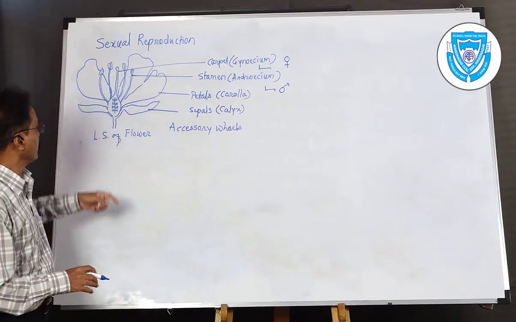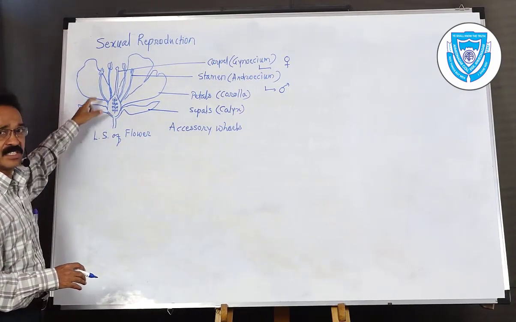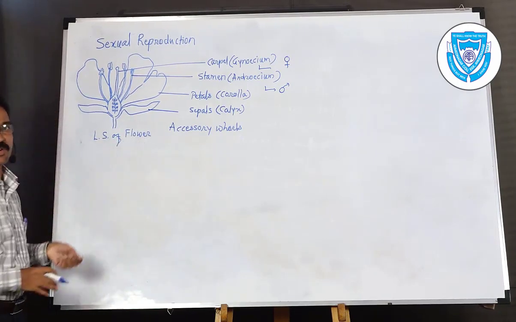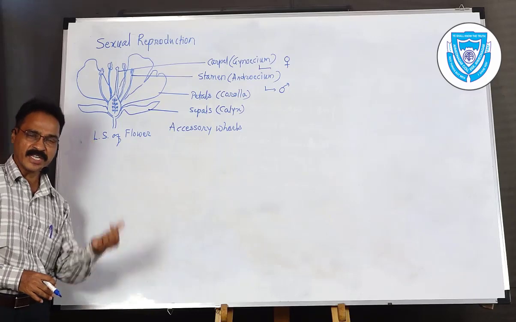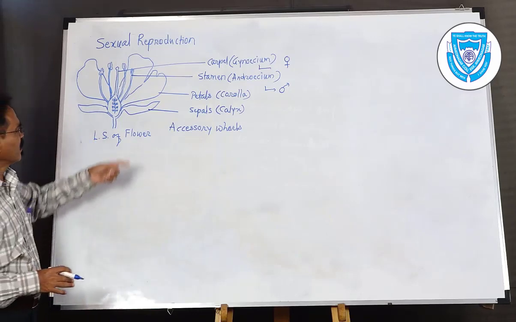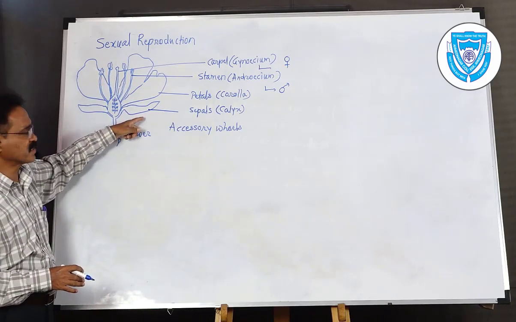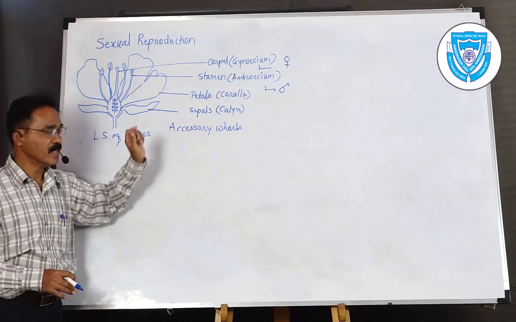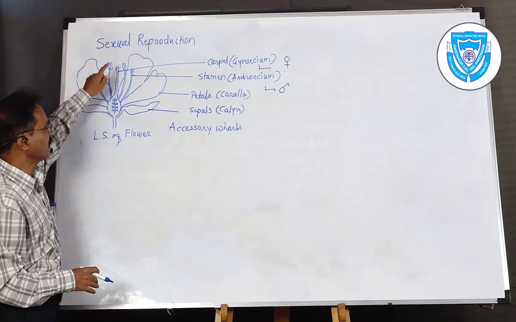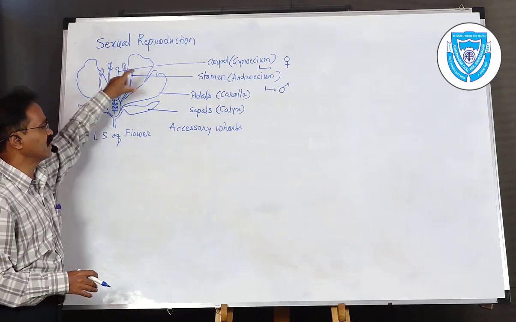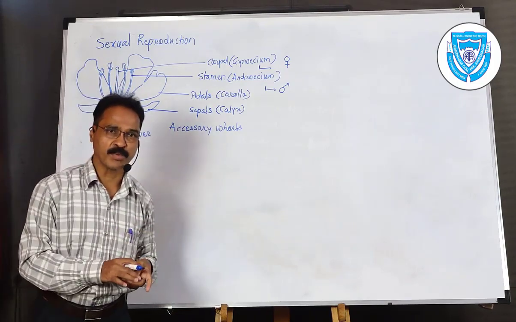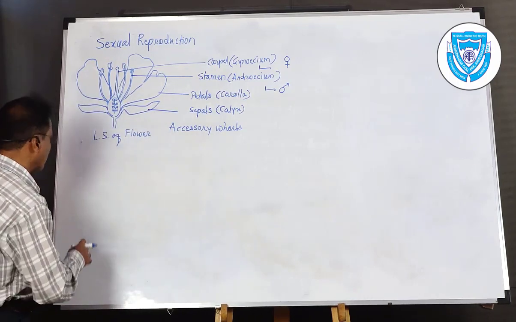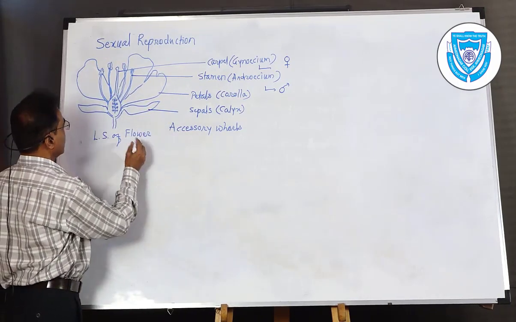Okay, now these parts you can see here in detail, which is the longitudinal section of the flower, or you can say the vertical section of the flower. In the vertical section you can see all these parts, that is the essential parts as well as the accessory whorls. Okay, now we have to see all the details of this androecium and gynoecium as a part of sexual reproduction. We are going to see in detail. So the first one, let us discuss the androecium, that is a stamen.